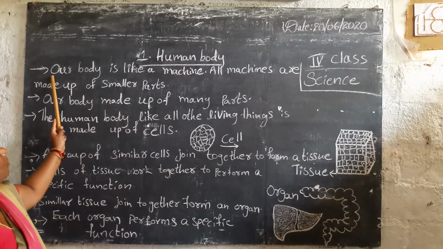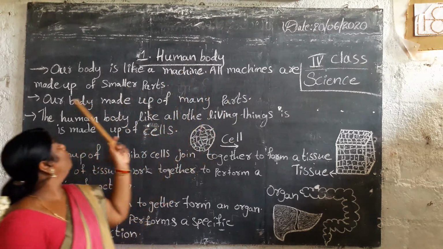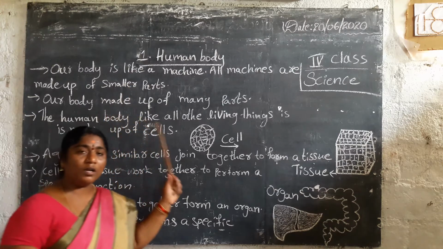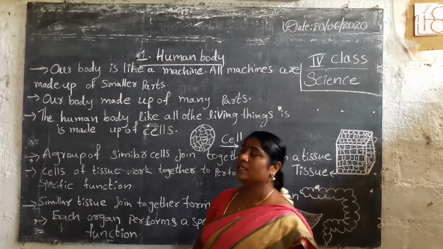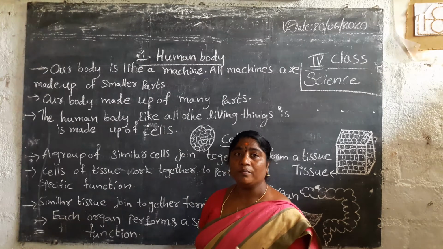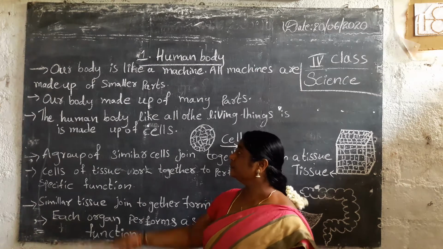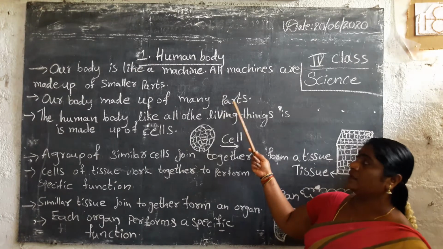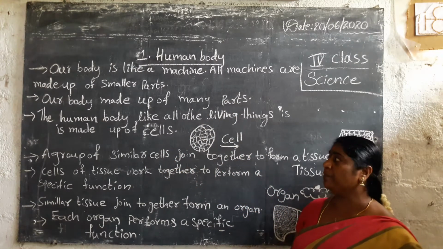Our body is like a machine. All machines are made up of smaller parts. Like that, our body is also joined together from many small parts. Our body is made up of many parts.